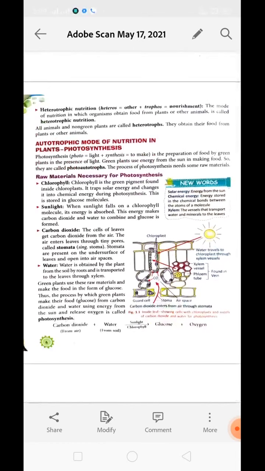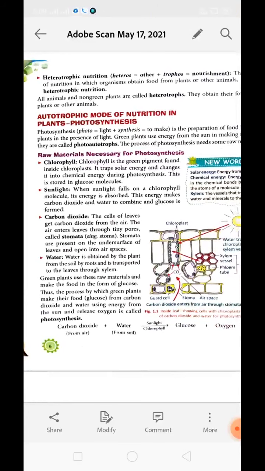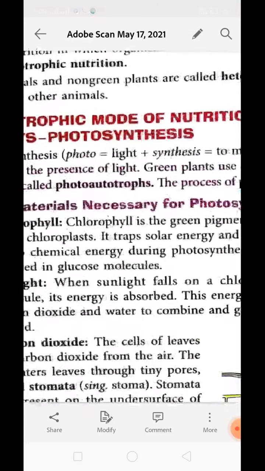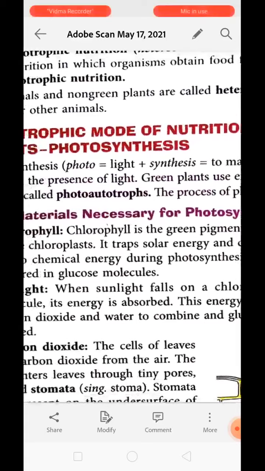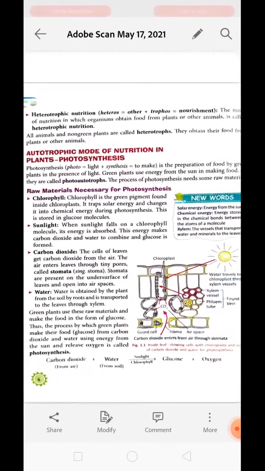Now, the autotrophic mode of nourishment is basically done by the process of photosynthesis. Now, break the term again. In photosynthesis, photo means light and synthesis means to make. So, photosynthesis is a process by which the plant makes its food in the presence of light.